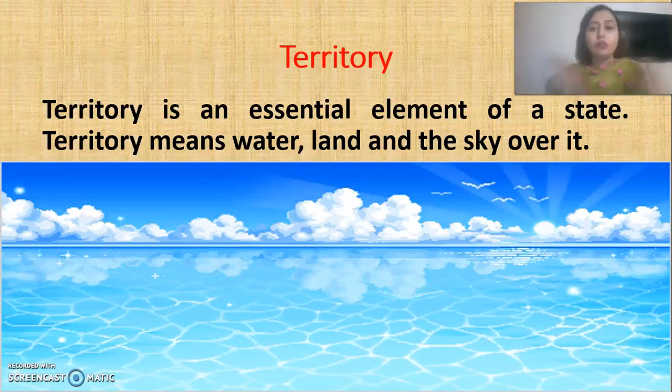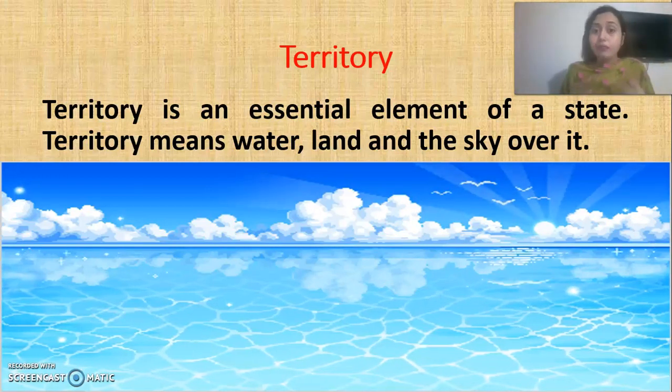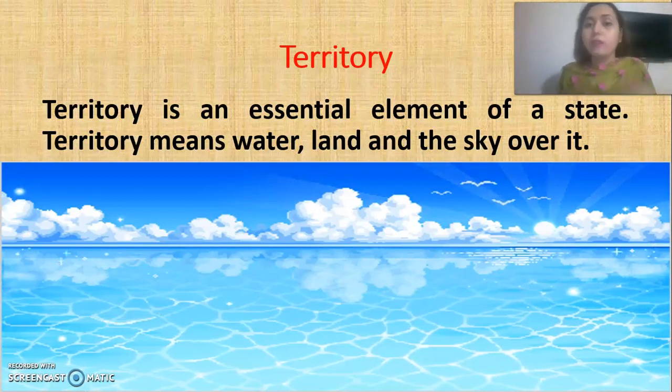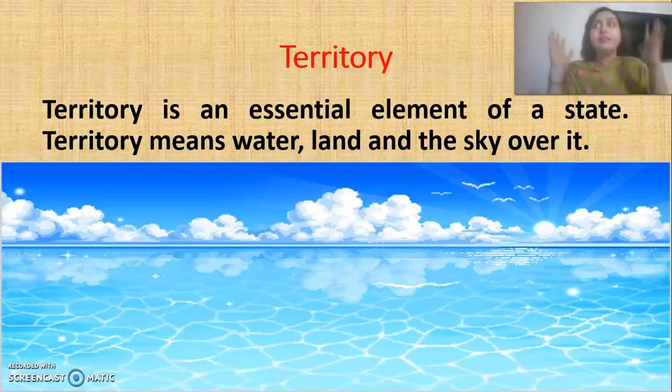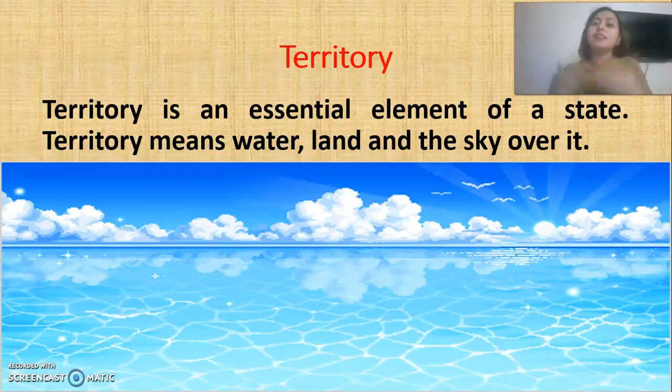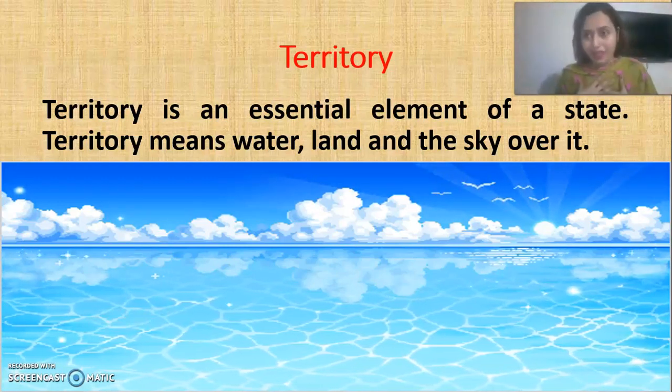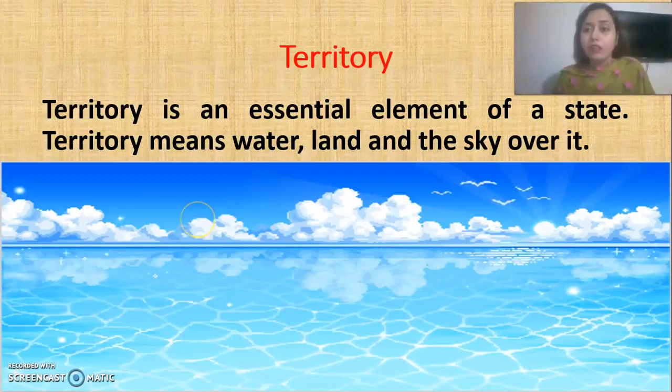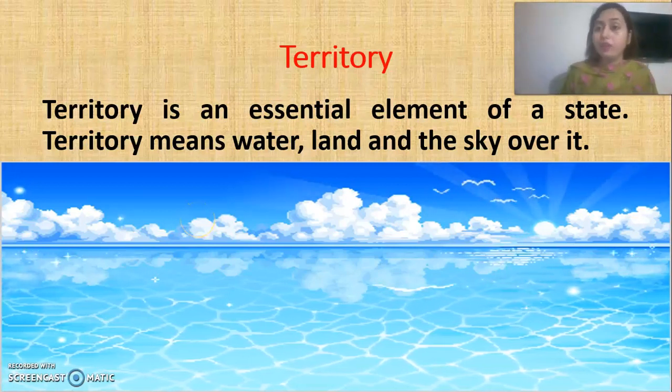This is the territory. It doesn't mean only the land area. It means the water area, water bodies inside it, the sky. In the territory of Bangladesh, the sky is mine. So see here, all these things are part of the territory.